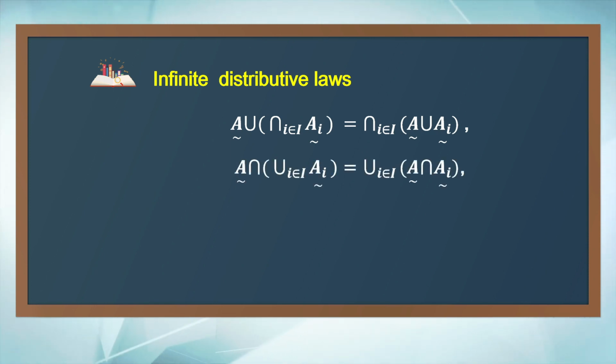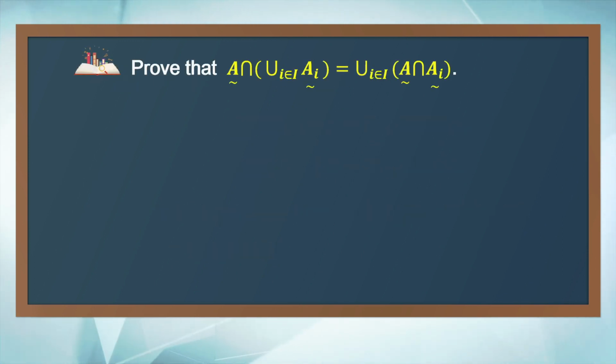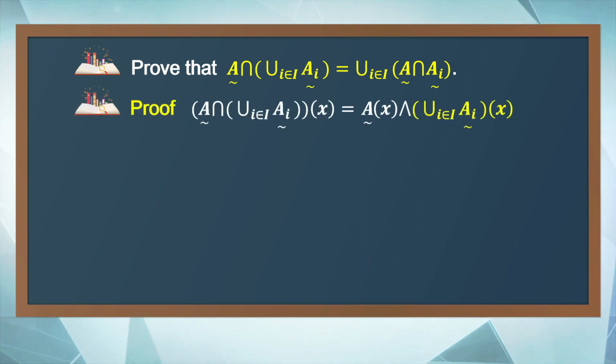Intersection distributes over union. We will prove the second equality by showing that the membership functions of the two fuzzy sets are equal. By the definition of intersection of fuzzy sets, the left-hand side is going to be the infimum of A(x) and the union of A_i(x).